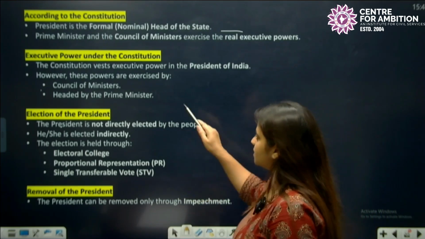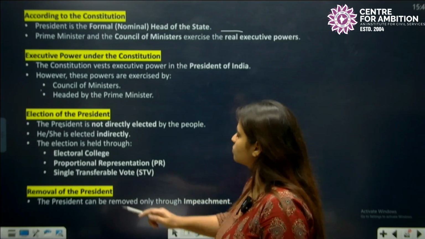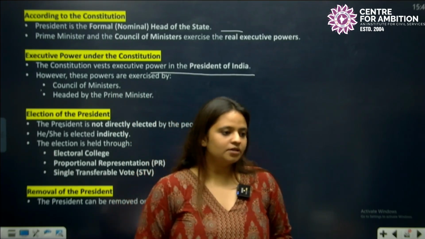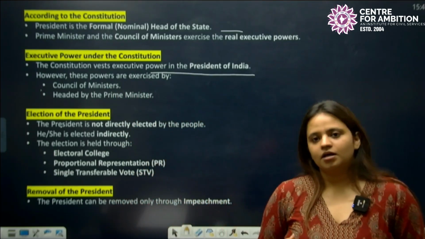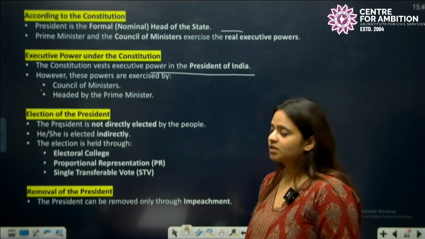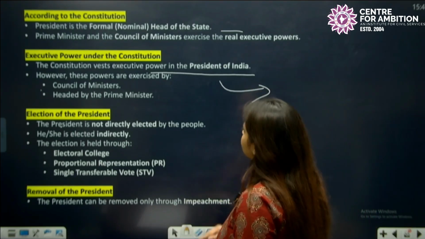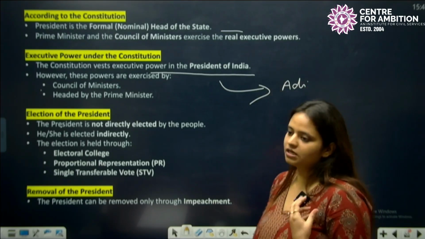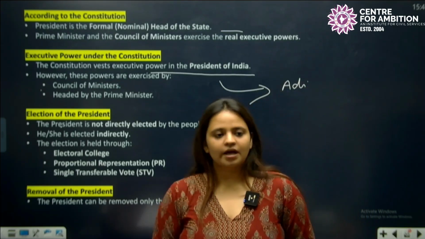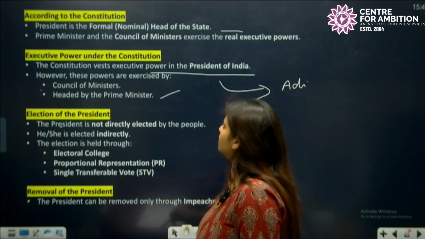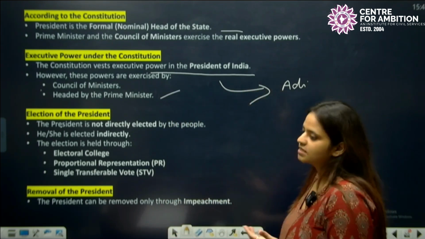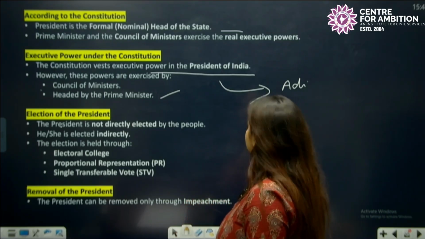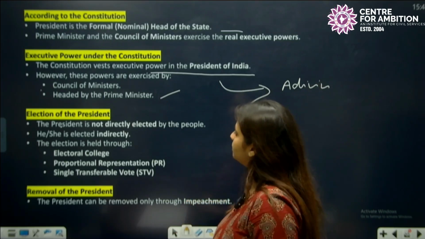Okay, the constitution vests executive power in the president of India. The president has the executive power, but it is also said that the president is advised by the council of ministers headed by the prime minister. So the president exercises executive power with the advice of the council of ministers headed by the prime minister.